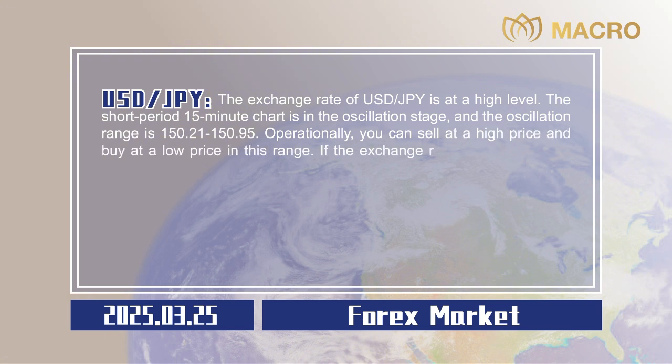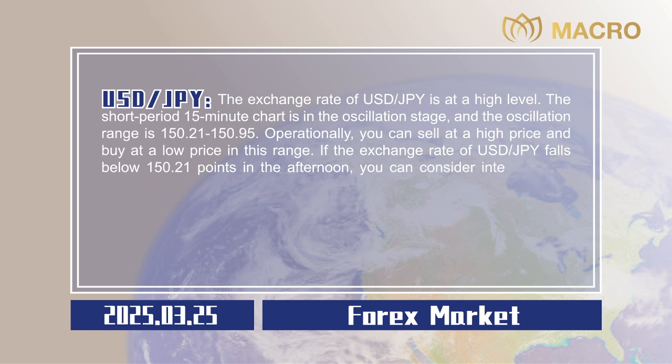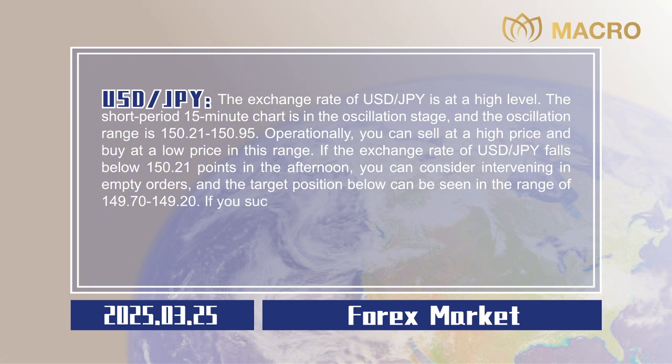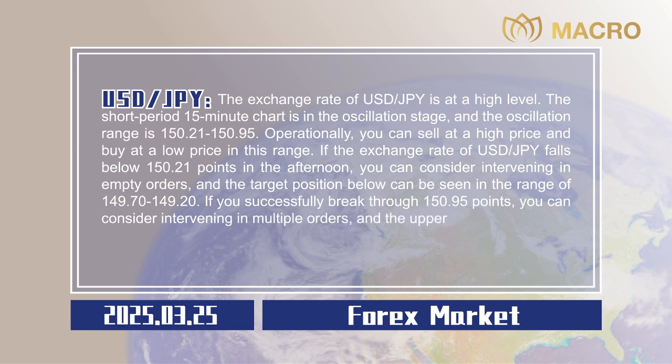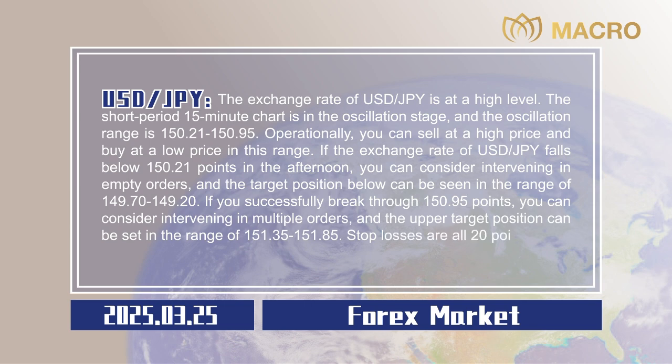If the exchange rate of US dollar to Japanese yen falls below 150.21 points in the afternoon, you can consider intervening in empty orders, and the target position below can be seen in the range of 149.70 to 149.20. If you successfully break through 150.95 points, you can consider intervening in multiple orders, and the upper target position can be set in the range of 151.35 to 151.85. Stop losses are all 20 points, 0.20.